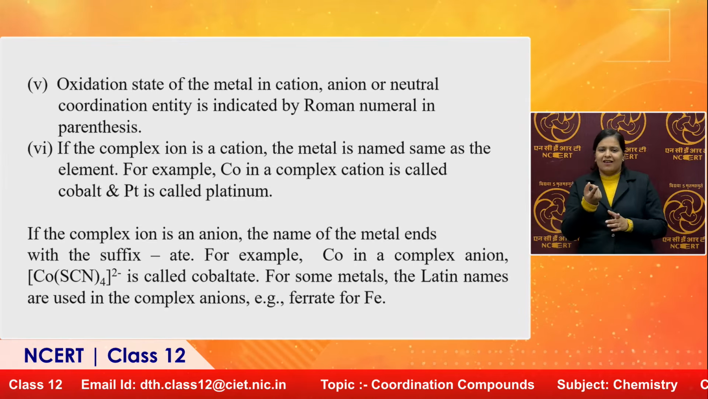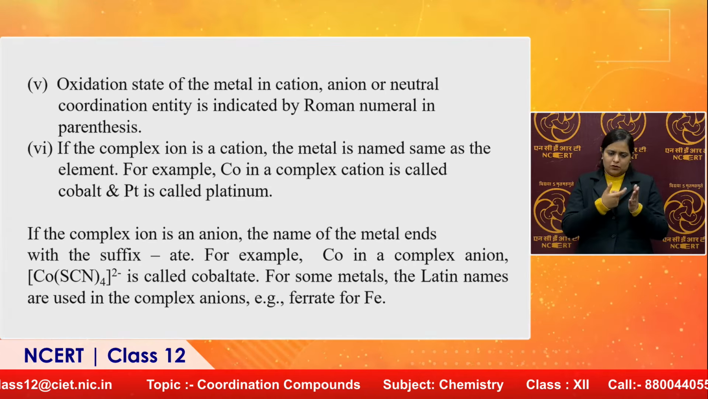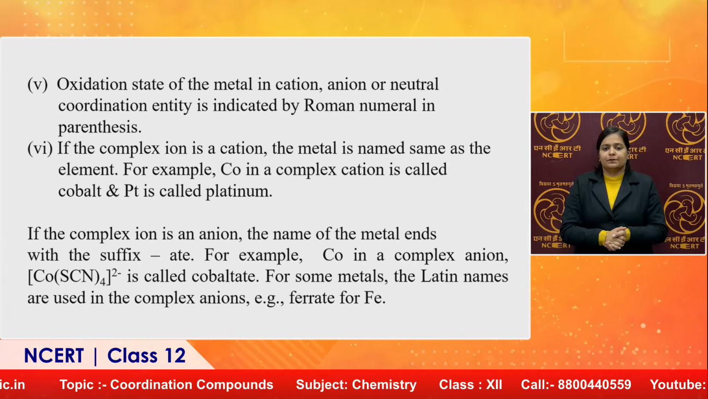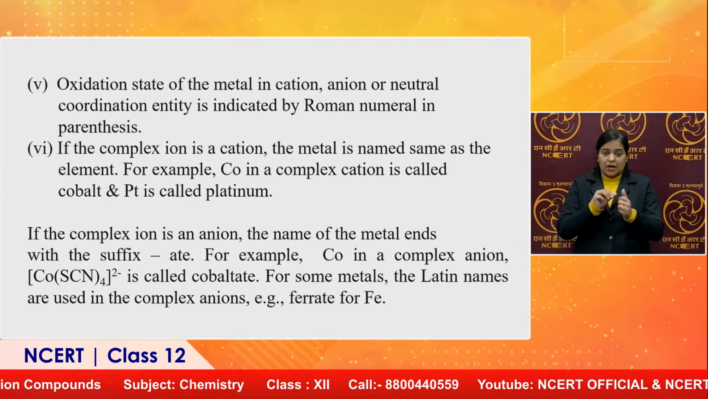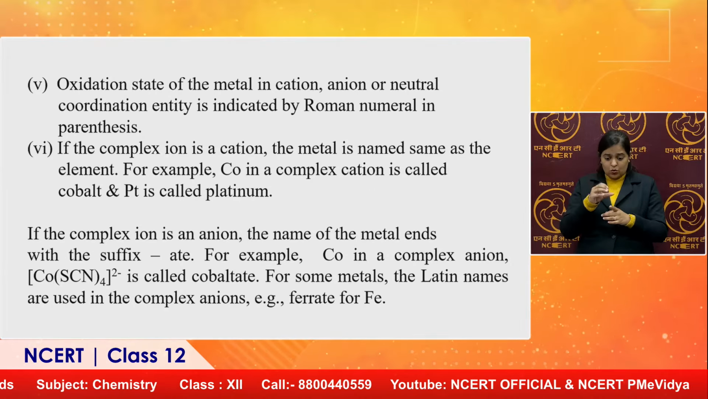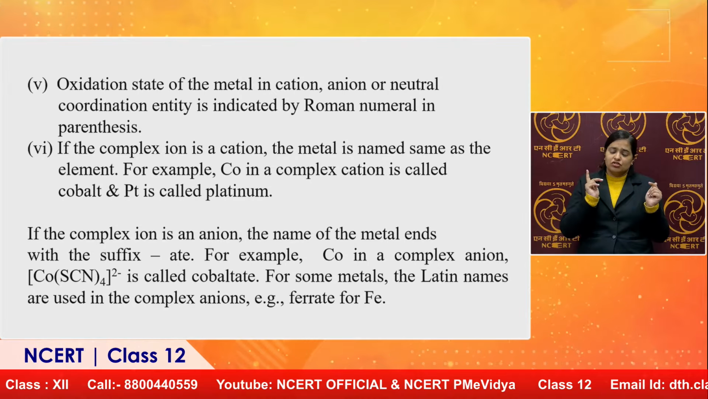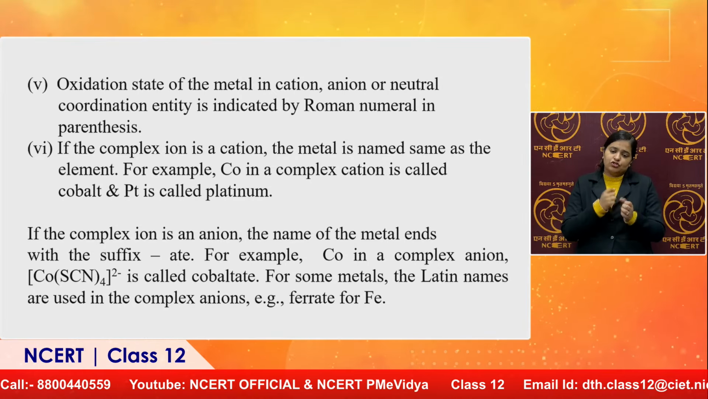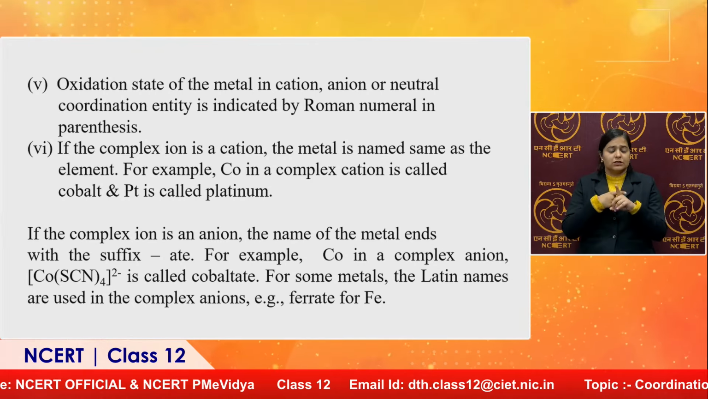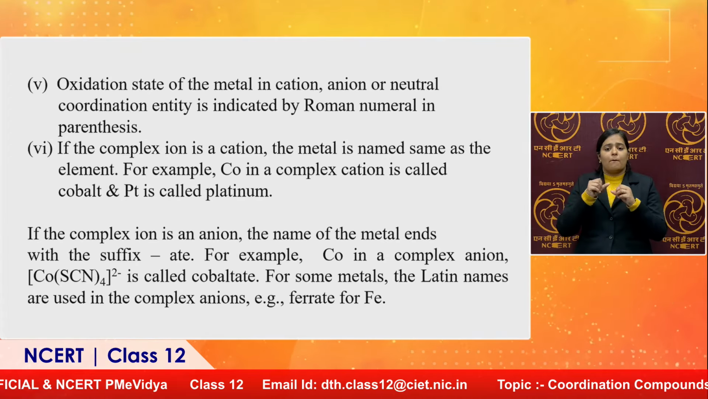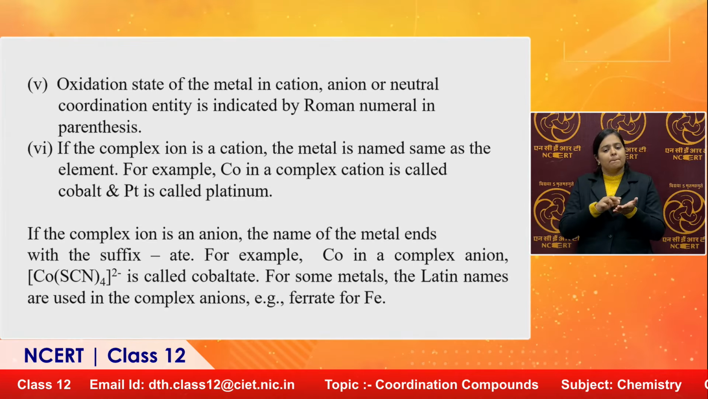If the complex ion is a cation, the metal is named same as the element, like Cr chromium, Mn manganese, Co cobalt, Pt platinum. If the complex contains positive charge, the metal name is the same as the element. For example, Co in a complex cation is called cobalt, and if Pt is coming, that is called platinum. If Cr is coming, that is called chromium.